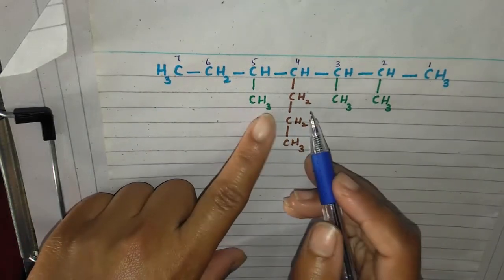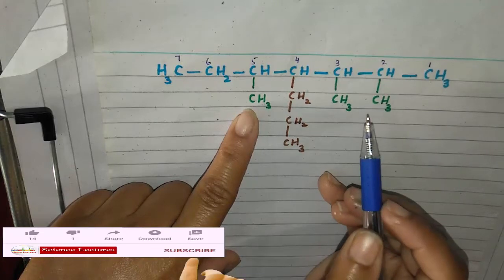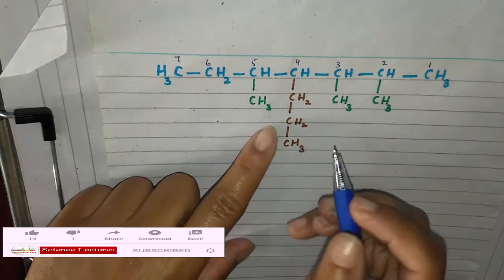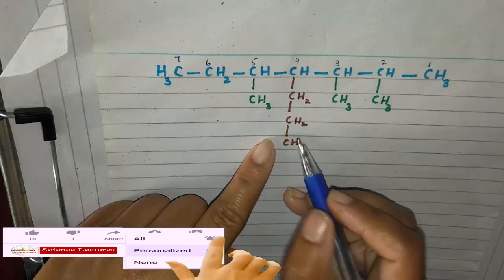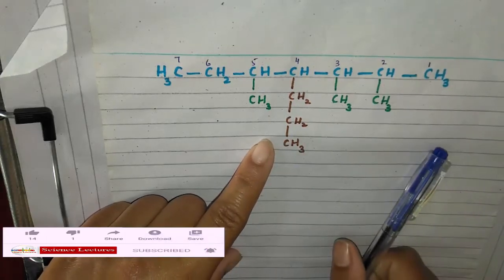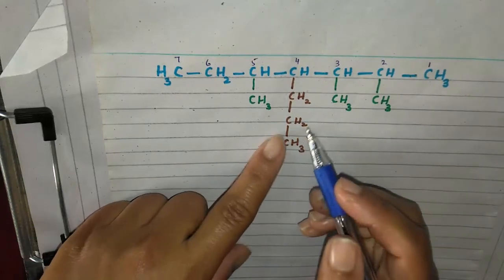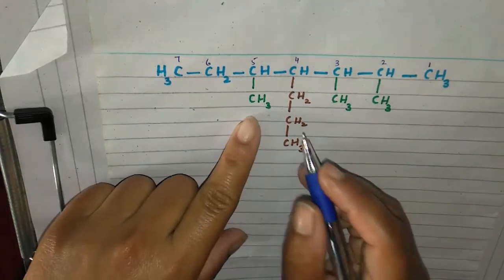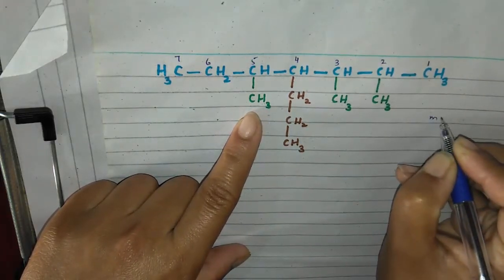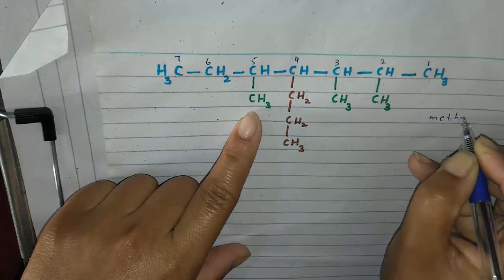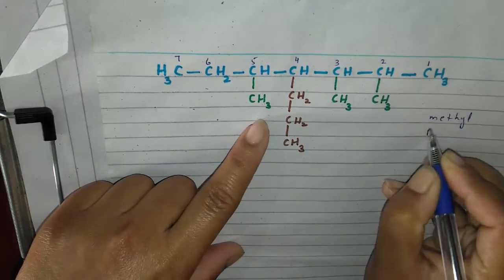Now 2 types of substituents are present, methyl, methyl, methyl. First type of substituent, and second is 1 2 3 carbon. 3 carbon means propyl. Now we will write the name of that substituent first, which in alphabetical order comes first, like methyl, in this example methyl, and propyl.